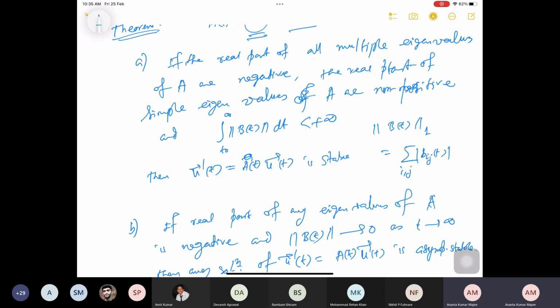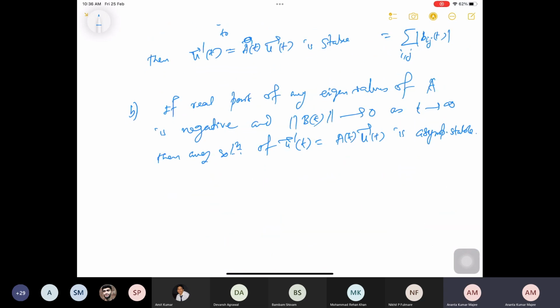And if the real parts of all multiple eigenvalues of A are negative and the real parts of simple eigenvalues of A are non-positive, meaning we can consider 0 also, and the integral from t0 to infinity of the norm of B(t) dt is finite, then we have a stable solution. And if the norm of B(t) goes to 0 as t goes to infinity, then the solution is asymptotically stable. Let us consider one example.